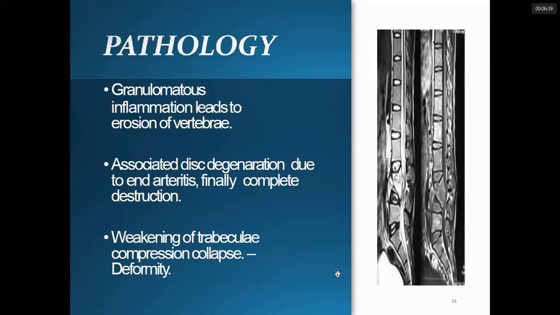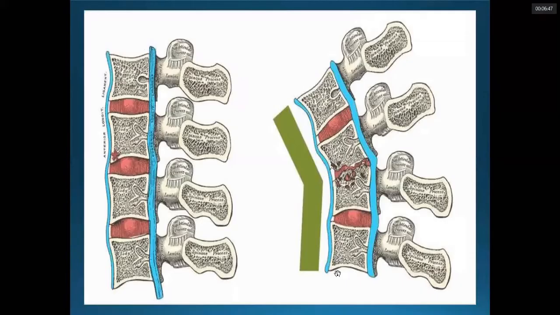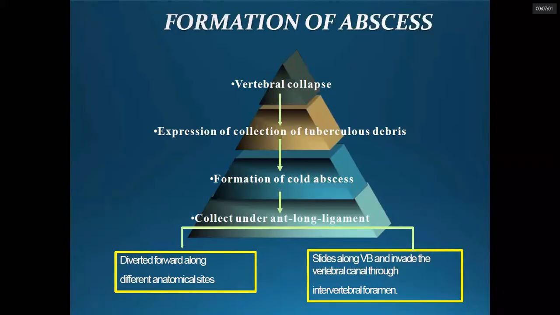And ultimately there will be weakening of the trabeculae, and with axial loading, compression and collapse of the vertebra occurs. We can see it starting right here anteriorly around the paradiscal area around the discs. Slowly this becomes irregular, with collapse of the vertebra with the continuous axial loading.